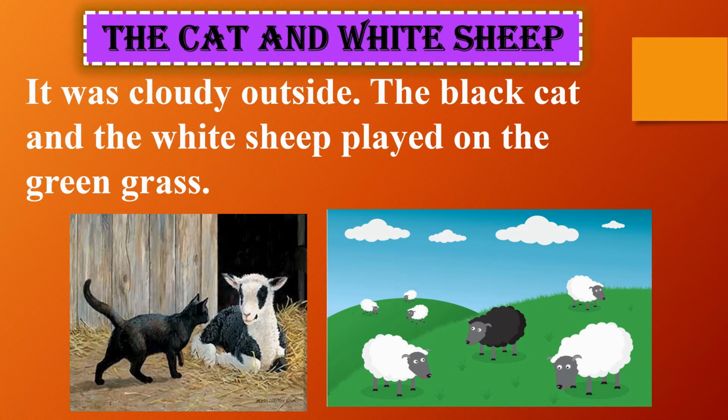In the second picture, you can see the sheep.